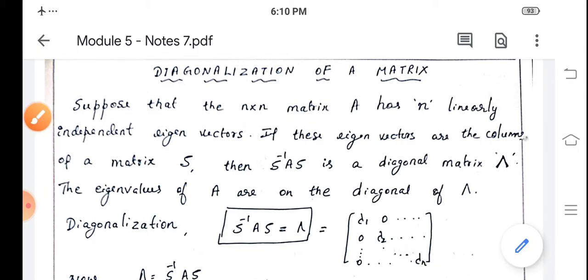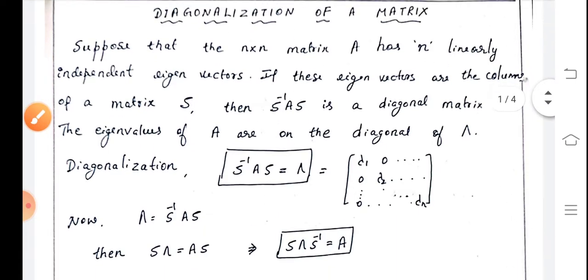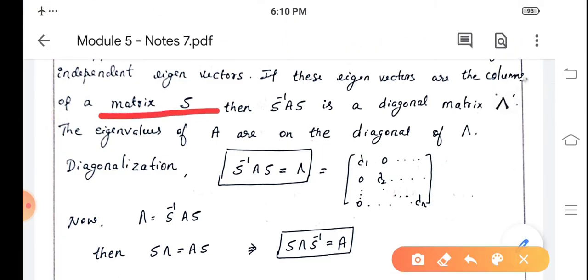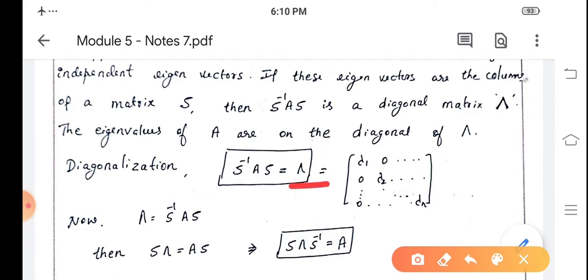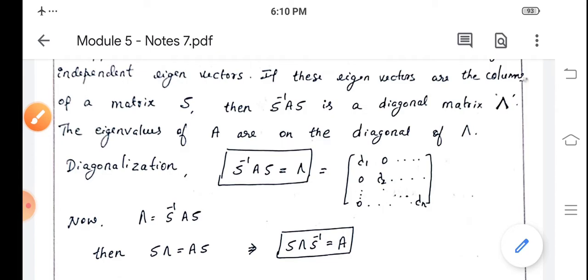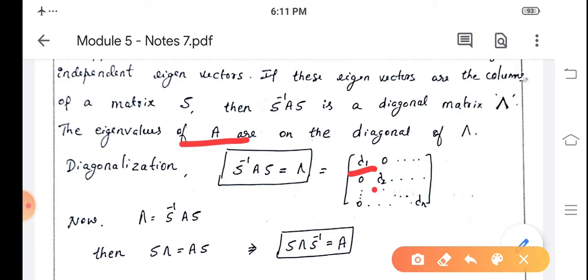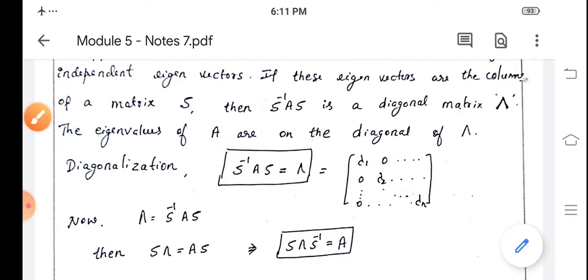Suppose that the n by n matrix A has n linearly independent eigenvectors, and these eigenvectors are the columns of matrix S. Then S inverse A S is a diagonal matrix. It is denoted by capital lambda. So the diagonal matrix is capital lambda equal to S inverse A S, where S is the eigenvector matrix. The eigenvalues of A are on the diagonal of capital lambda.